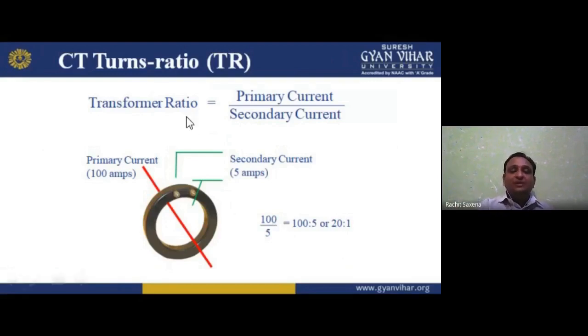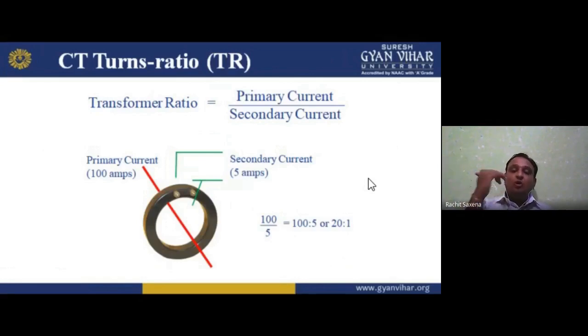So for this, the transformation ratio is the ratio between the primary current of the CT and the secondary current of the CT. For example, the primary current will be the higher, 100 amperes, and the secondary current will be 5 amperes. So the ratio will be 100 by 5, that is 20 to 1. That is the CT ratio, or we can say the CT turn ratio, primary current to secondary current.